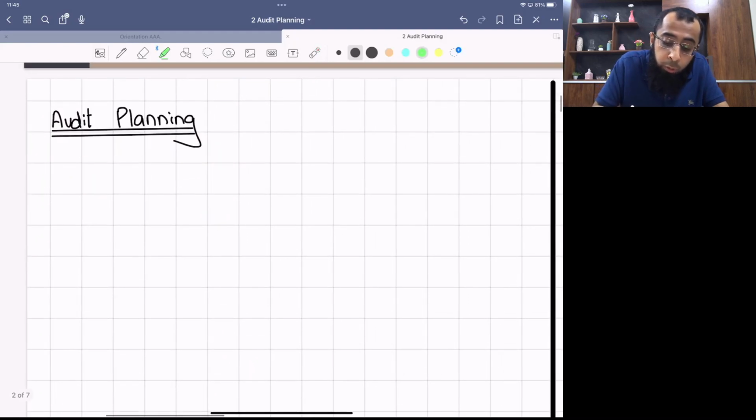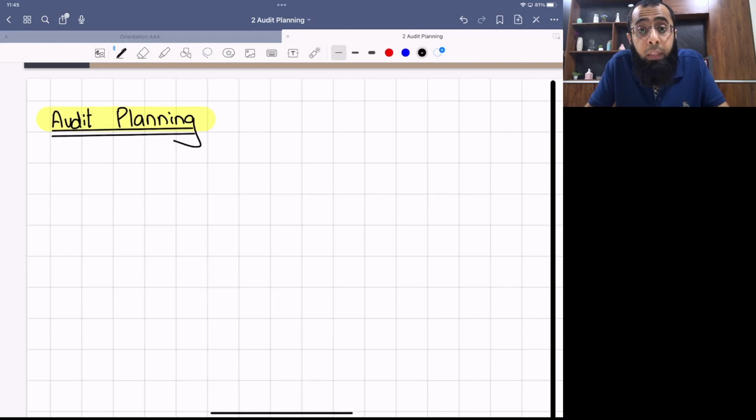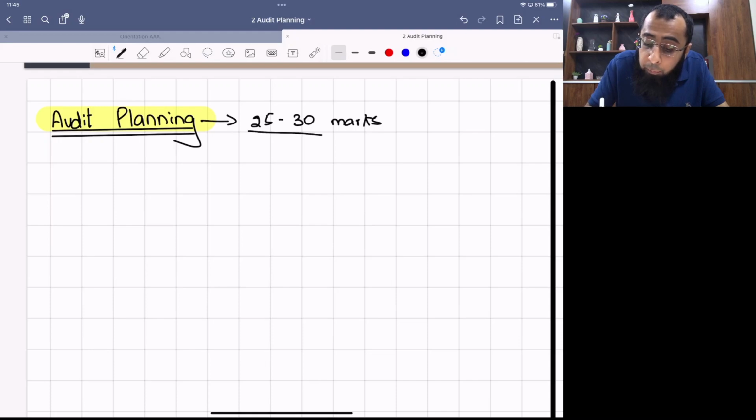I want you all to listen to me carefully because it is a very important chapter. Now, when you talk about this chapter of audit planning, in the examination, you can expect 25 to 30 marks from this chapter only. See, audit planning is examined in question number one. Now, in question number one, you can expect 25 to 30 marks from audit planning. Now, sir, question number one is of 50 marks. What will be the other marks?